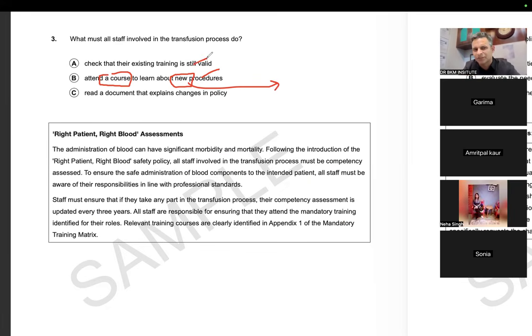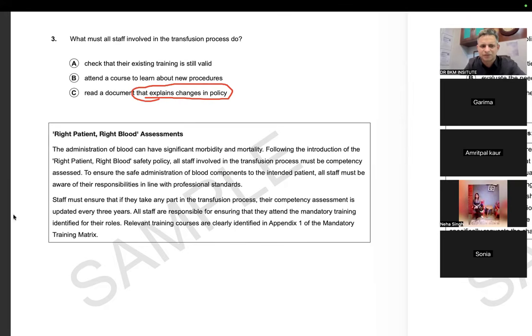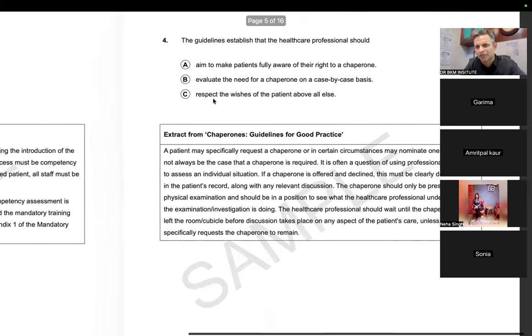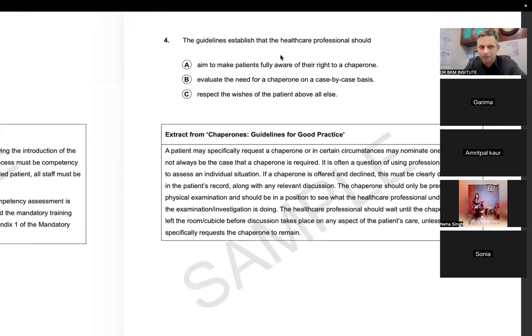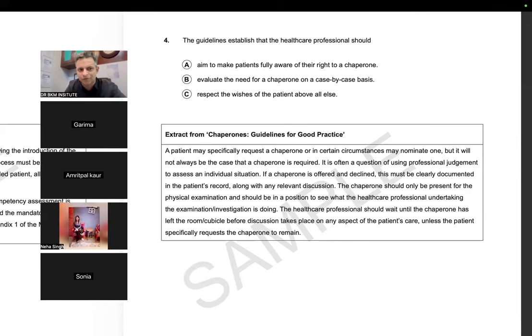It was an easy question if we don't get confused. That is what you have to understand in the final exam. Read a document that explains changes in the policy. Again, nothing like that was given. So I would take it in a simple way rather than a complex way. If we get overconfused, only then we will do this. This is the toughest question that we will do in today's Reading Part B.